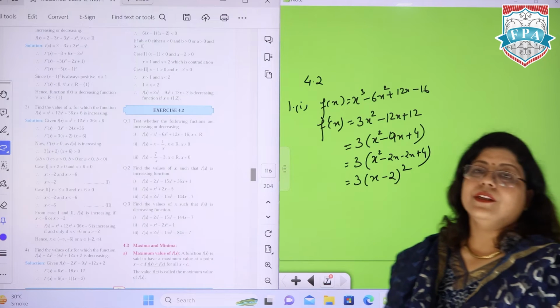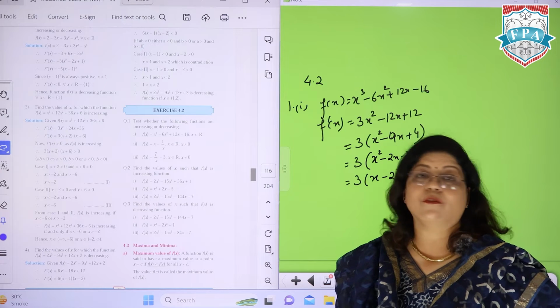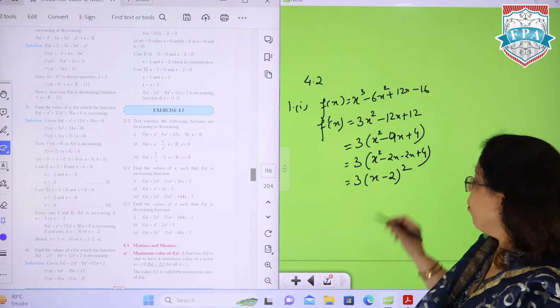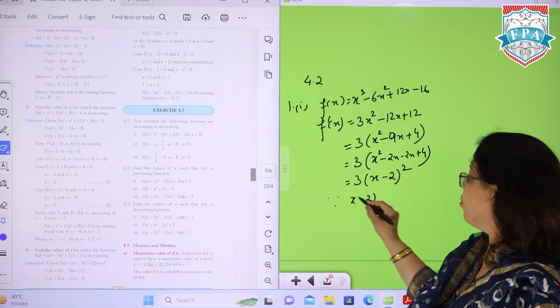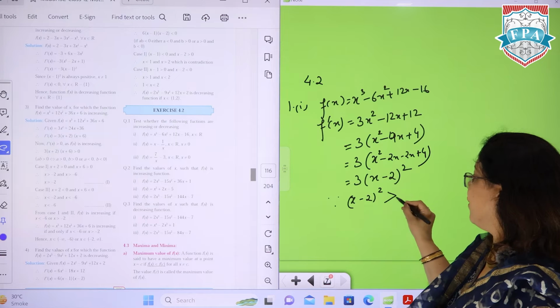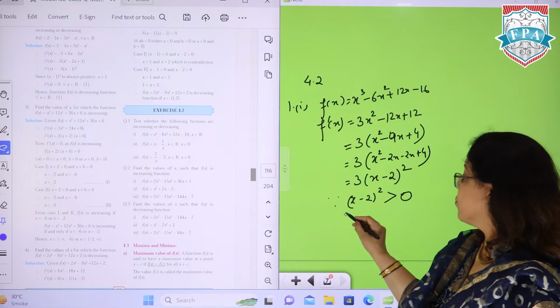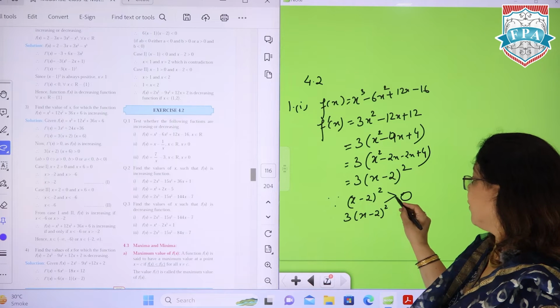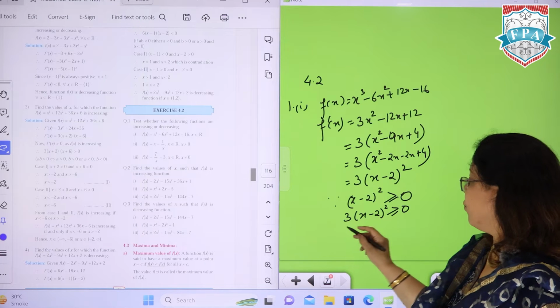Now we have learned that any number which is a perfect square can never be negative. Can it be? No. So, since x minus 2 whole square is always greater than or equal to 0, 3 into x minus 2 whole square will definitely be greater than or equal to 0.